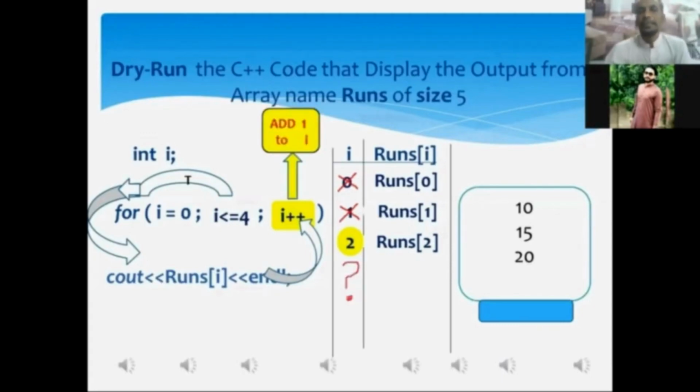It means now the current value of the loop variable I has become 3. If your permission is there, do I write the current value of I onto the question mark? That one is 3. Yes, sir.